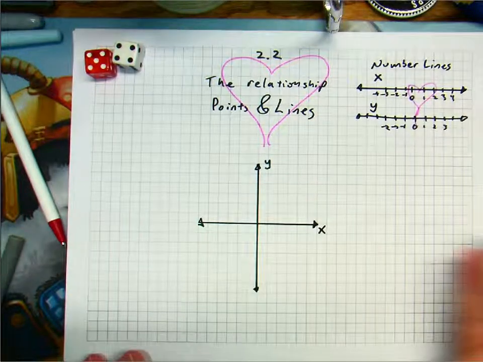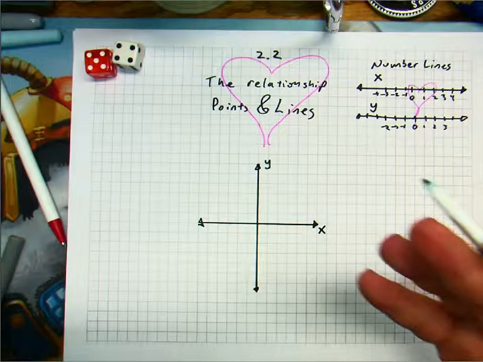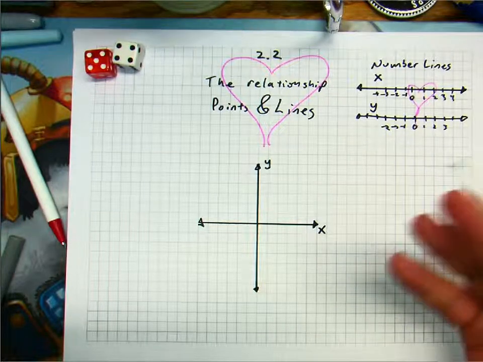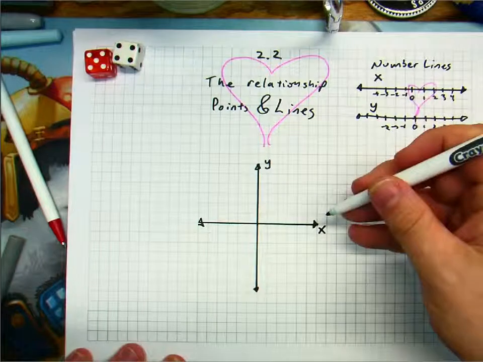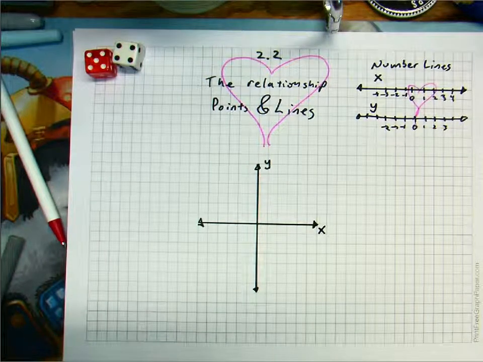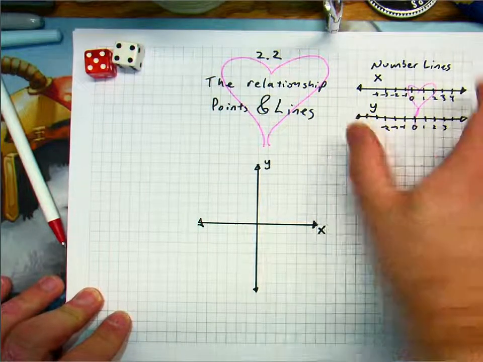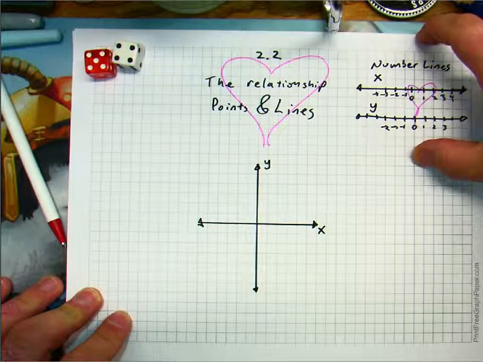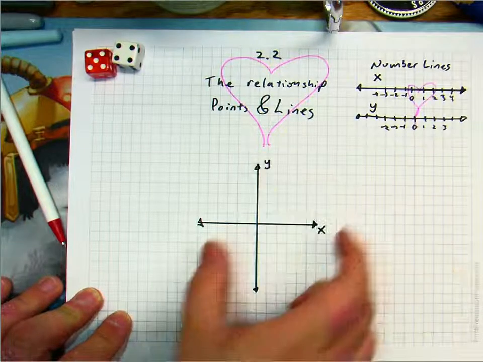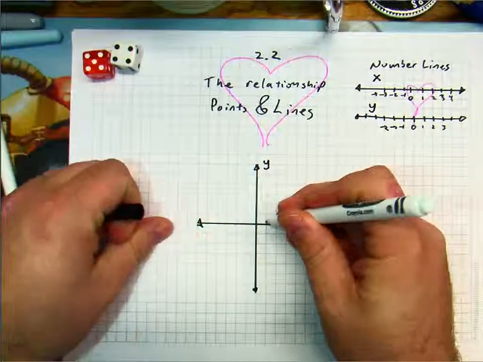And so what we have here is we have the XY plane. We have the XY coordinate. And this XY coordinate is the relationship between two variables, X and Y. So what we're looking at here, it's as if we took our Y number line and we just took it and plopped it on top of our X. They intersected, right? So this X is really just a number line.